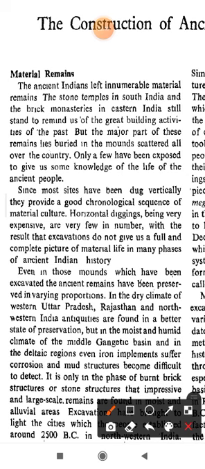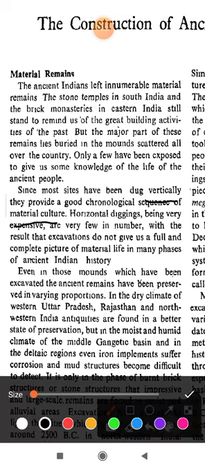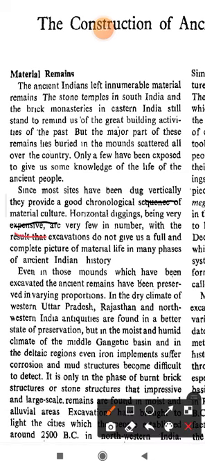Since most sites have been dug vertically, they provide a good chronological sequence of material culture. Digging horizontally is very expensive; if they dug vertically, it is much less expensive, and they provide a good chronological sequence of material. But horizontal digs are very expensive and very few in number, with the result that excavations do not give us a full and complete picture of material life in many phases of ancient Indian history.